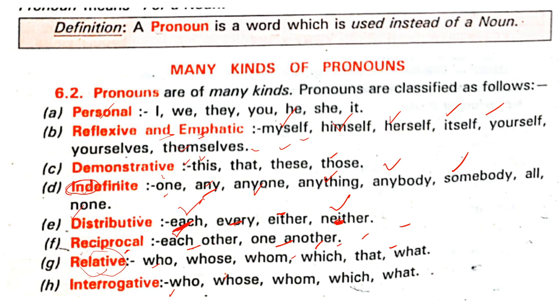So these are all types of pronouns. If at all I ask you, these should all be at your fingertips. You see, that usage came up. So: personal, reflexive, emphatic, demonstrative, indefinite, distributive, reciprocal, relative, interrogative. You should keep all these in mind. When you do the assignment, first and foremost you should write the definition of the pronoun, right? And then you write the different kinds. These are the kinds of pronouns, and you are going to give 3 examples each. When you write like this, only then will you come to know.